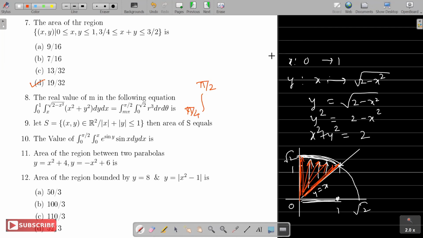Yeah, Shine, that's correct. So pi by 4 to pi by 2, and it's a circle, so every r goes from 0 to root 2. Radius is root 2. Function is x square plus y square, so that will get converted as r square, and I have to multiply by the Jacobian r dr d theta, right? And now you can compare with this and get the value of f.